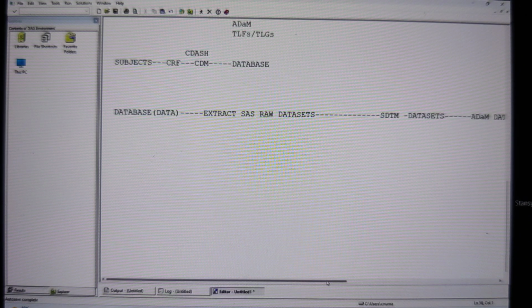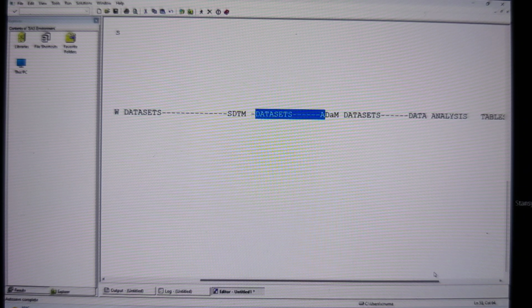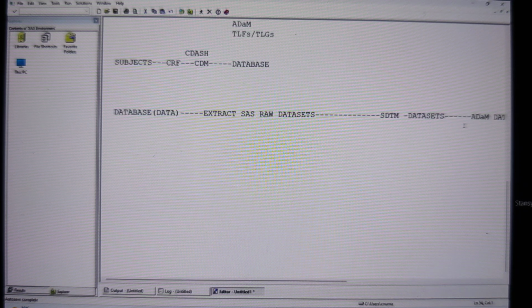Now, as a clinical SAS programmer, you can work at the SDTM level. As an SDTM programmer, you can work at the ADaM level as an ADaM programmer, and you can also work as a data analyst. We call it a statistical data analyst or clinical data analyst, so that we can generate tables, listings, and graphs. There are going to be around 9 to 10 different positions in this flow of the data. As a SAS programmer, you can work in any of those positions. So we are going to take you to that level.